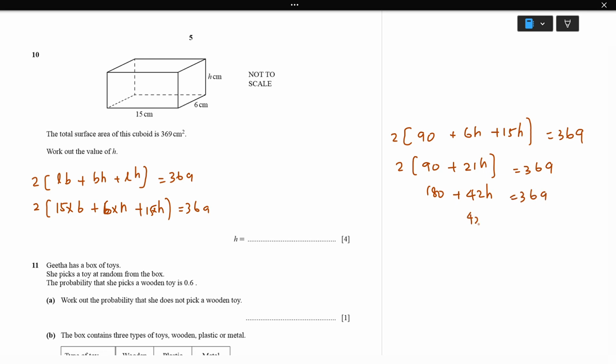So 42h, when I subtract 180 both sides, is 369 minus 180. Next, I'll divide by 42 both sides, which is 369 minus 180 over 42. So we'll get h equal to 4.5. So the answer is 4.5.